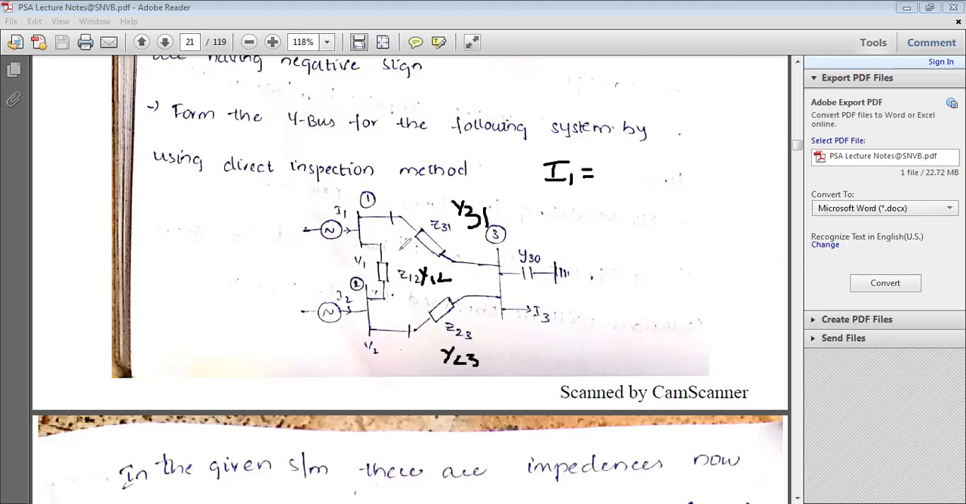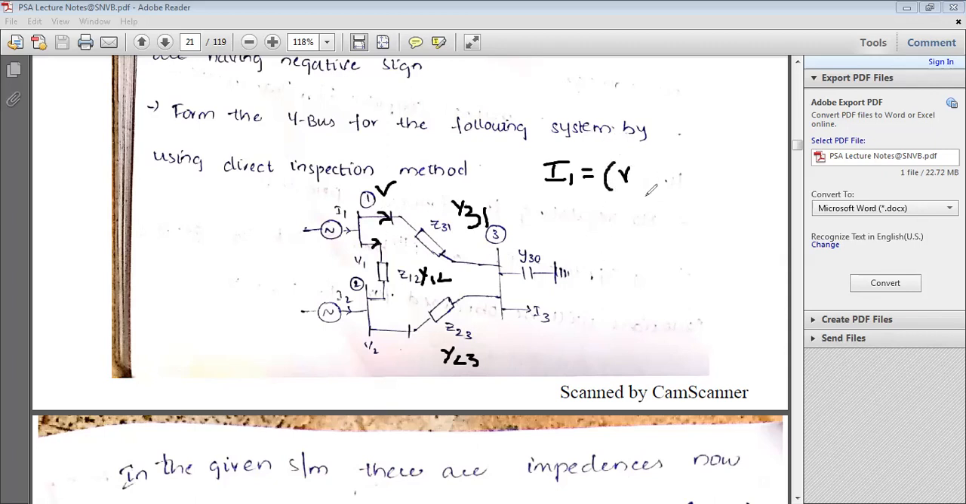Now, I am going to write down equation number 1, the first algebraic equation. I am considering bus number 1. I1 is the current which is entering the first bus. How many currents are leaving from this first bus? This is the first current and this is the second one.